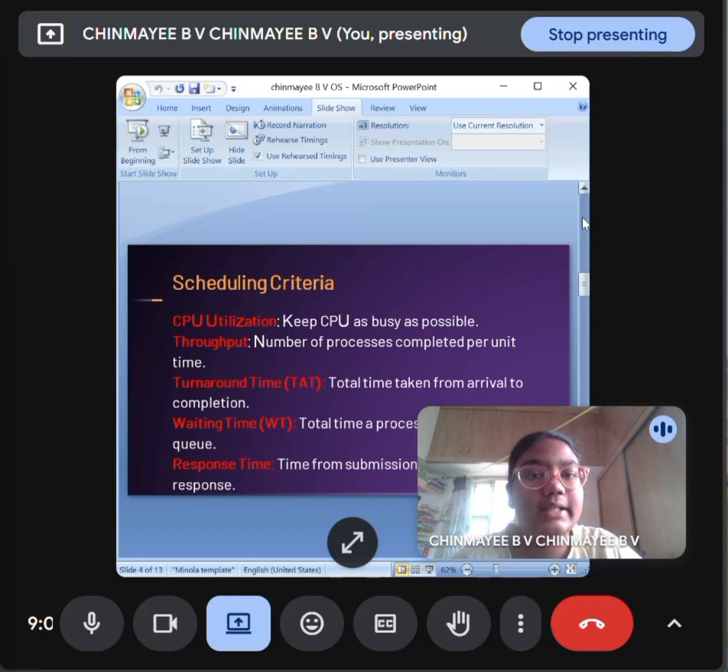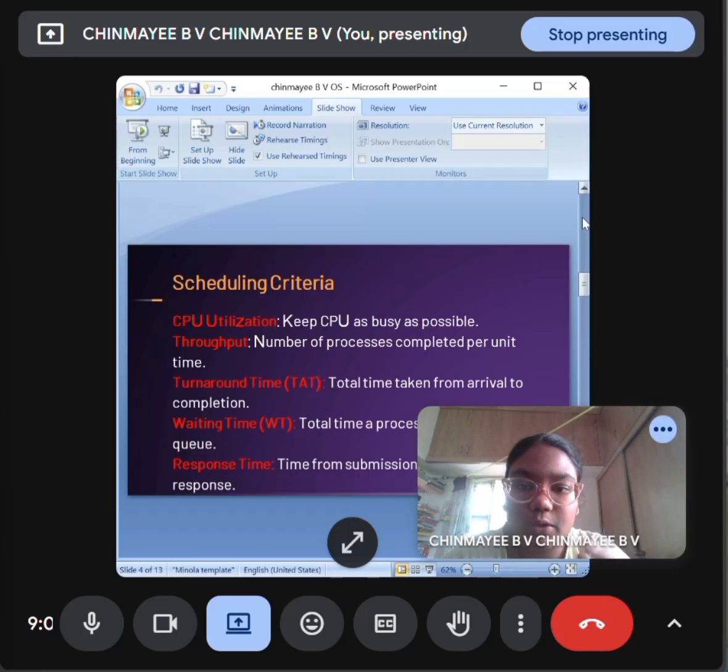Next, let's see the scheduling criteria. Scheduling criteria includes CPU utilization, throughput, turnaround time, waiting time, and response time. Turnaround time is also known as TAT, and waiting time as WT. Firstly, CPU utilization: keep the CPU as busy as possible, like a busy person in life.